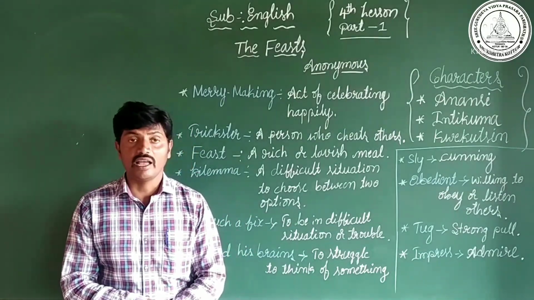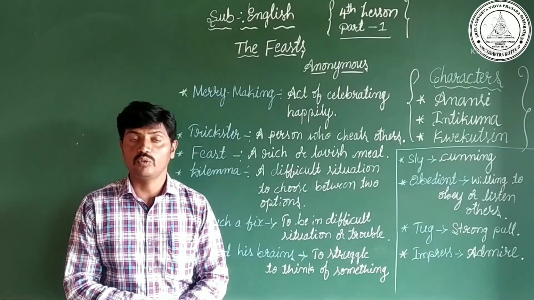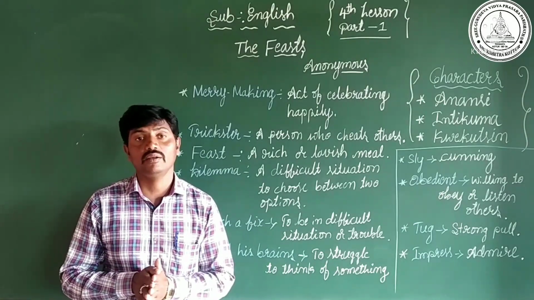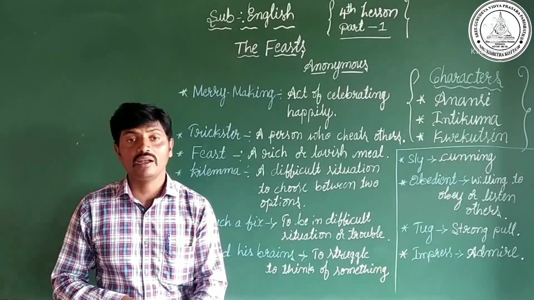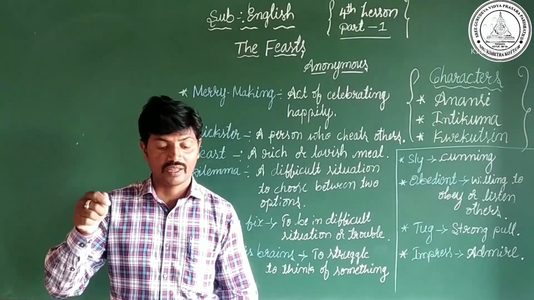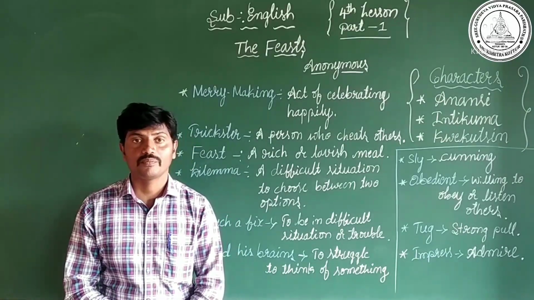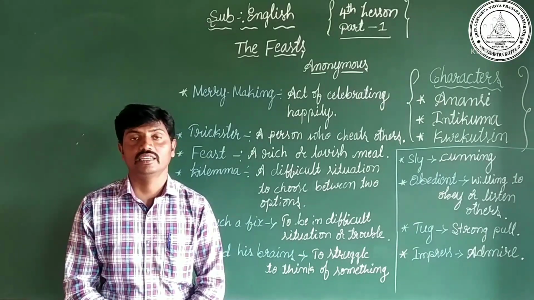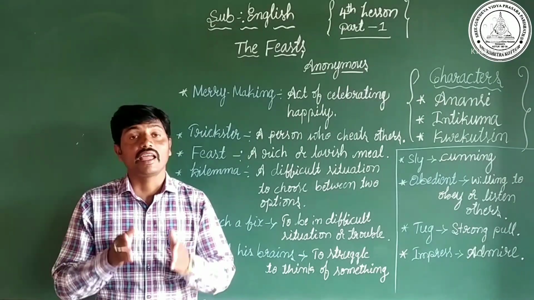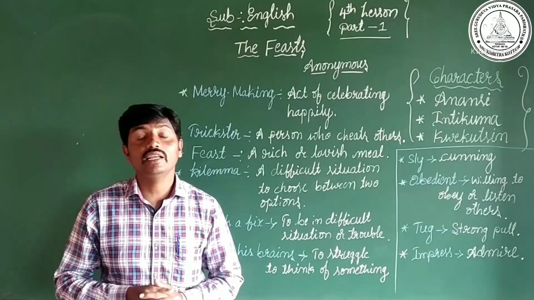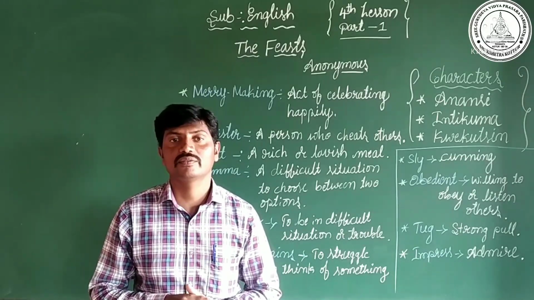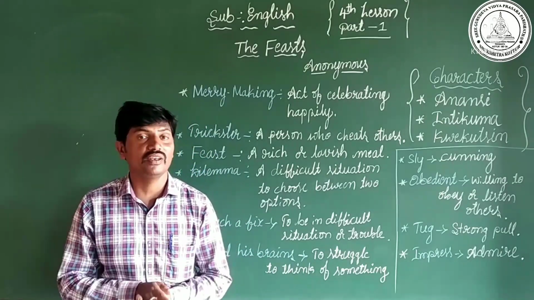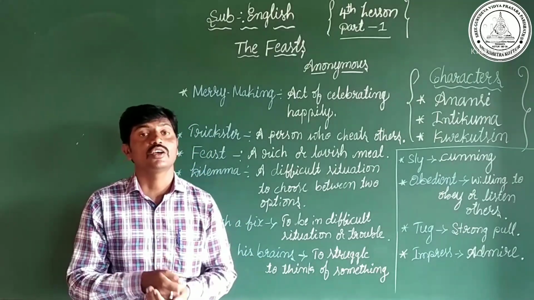After that, Anansi is saying to his older son, looking at him: My dear son Intikuma, take this other end of the rope and hold it tight in your hand, and run as fast as you can to the upper village. As soon as they begin the feast in the upper village, you have to tug the rope.